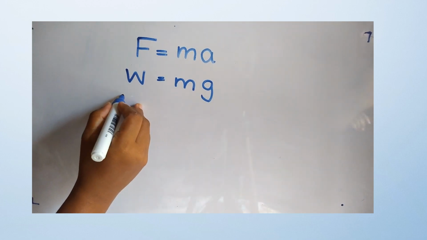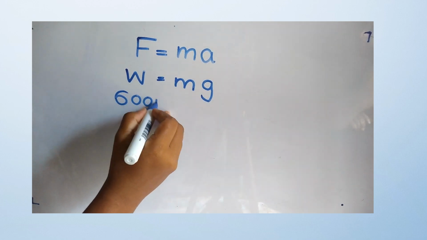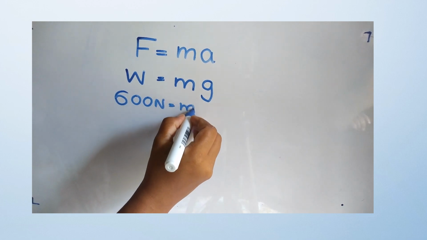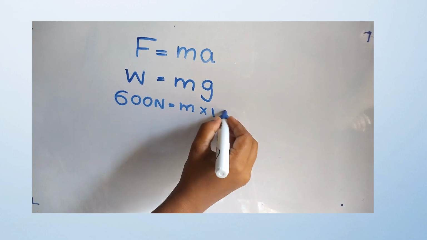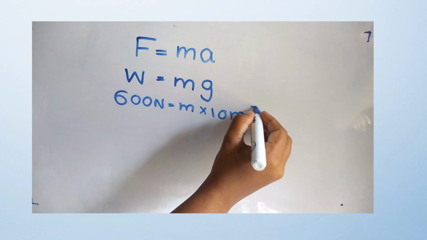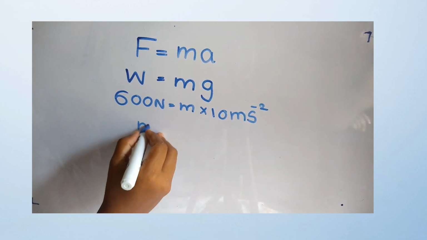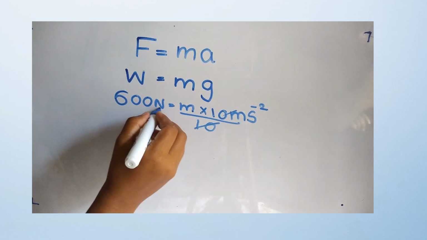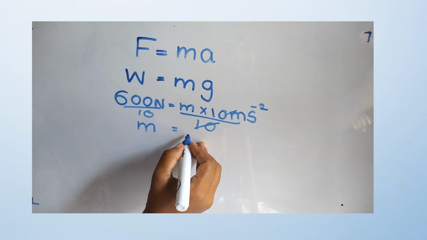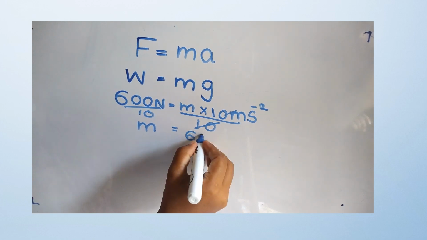Then you can substitute the values as 600 Newton equals mass, we don't know the mass of the man, and the acceleration is 10 meters per square second. Easily you can get the mass of the man by dividing both sides by 10 meters per square second. The mass of the man on earth is 60 kilogram.